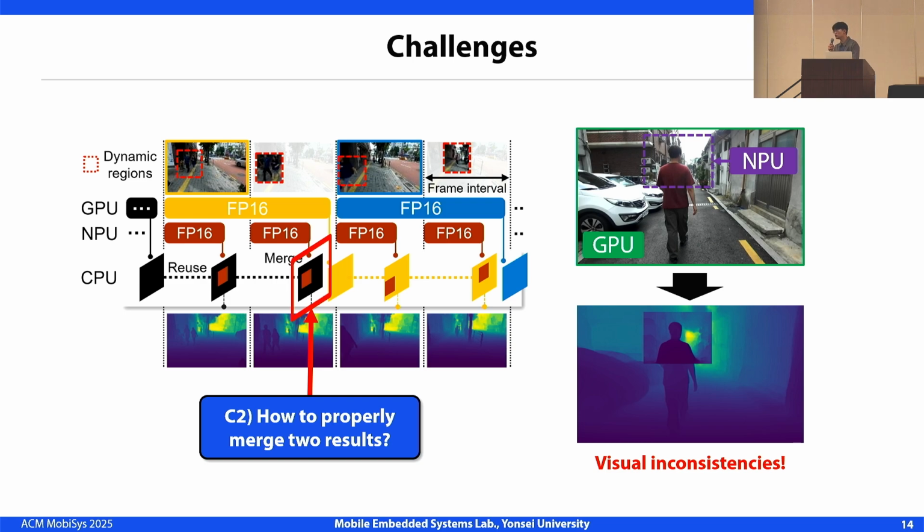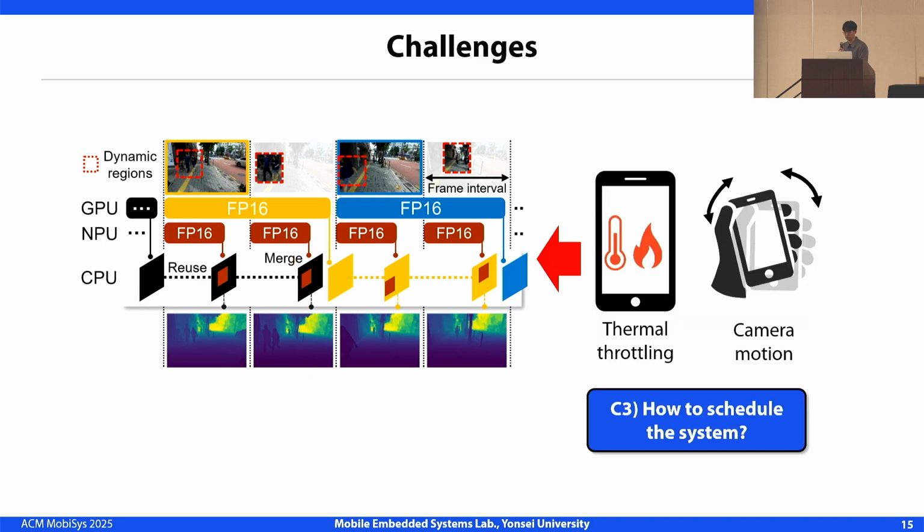The second challenge is how to properly merge the GPU and NPU results. The GPU output can become outdated due to periodic updates, and the NPU's partial updates underutilize VFM's global context. As shown here, naive merging leads to visual inconsistencies like artifacts. Therefore, proper alignment and blending are crucial to maintain accuracy across frames.